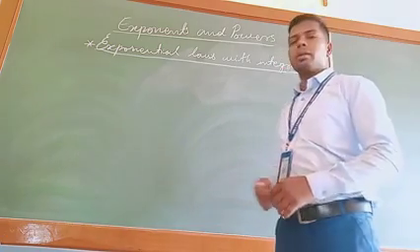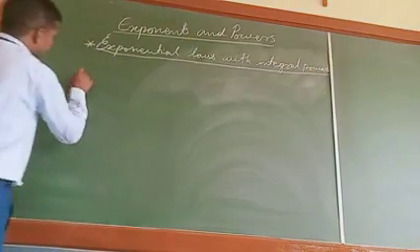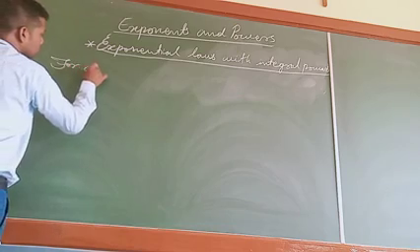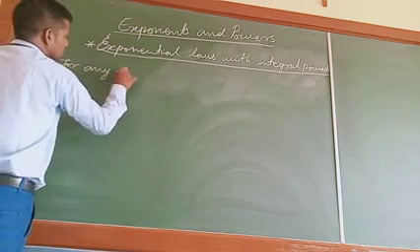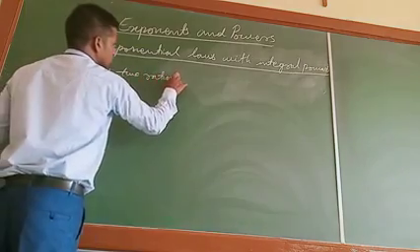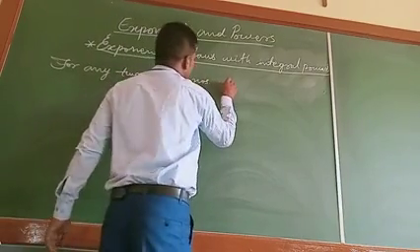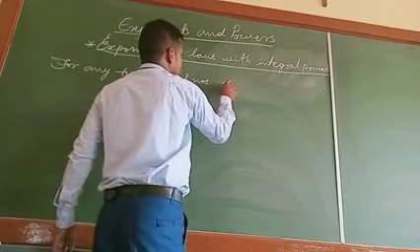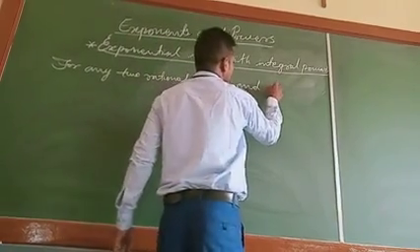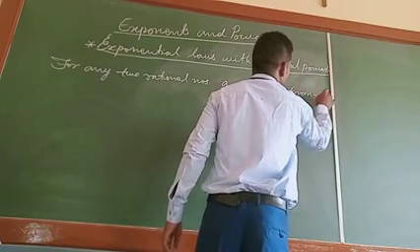But we are writing in general that for any two rational numbers A and B, non-zero.